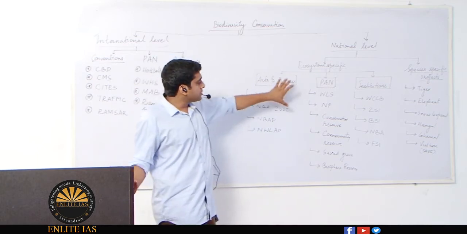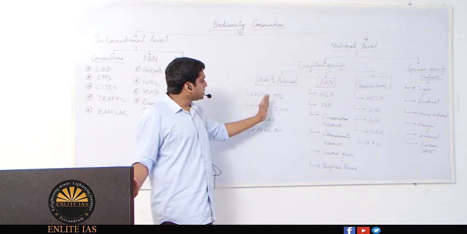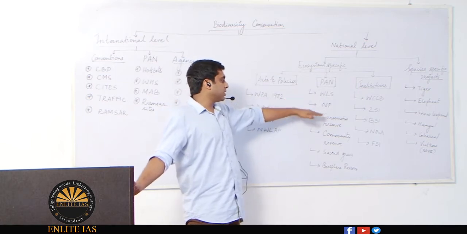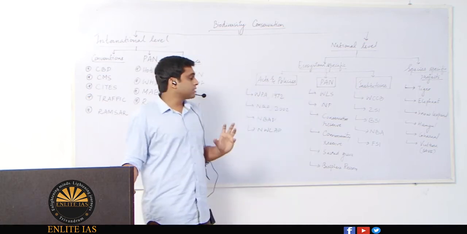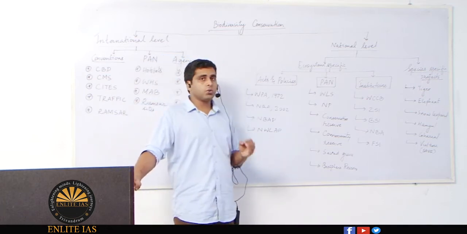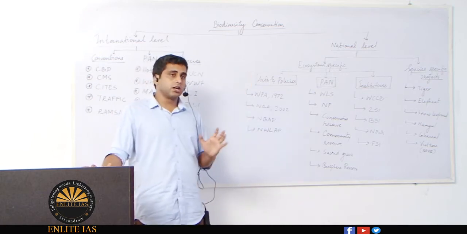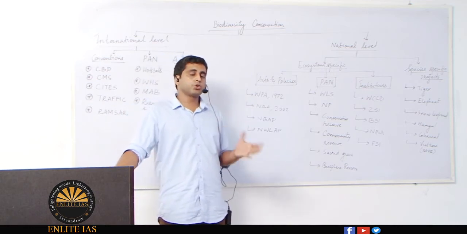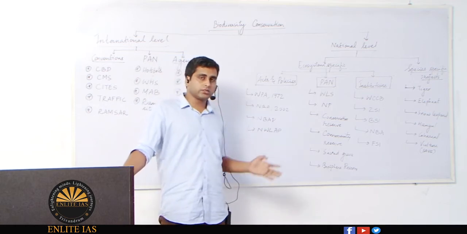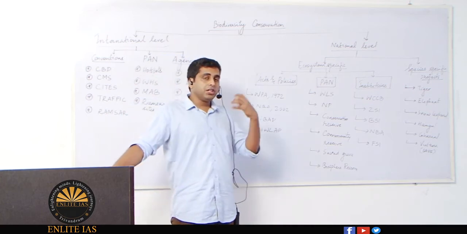Like I mentioned, there are 4 protected area networks which are specifically categorized under the Wildlife Protection Act of 1972: national parks, wildlife sanctuary, conservation reserve and community reserve. Many of you will be having a confusion about what exactly is the difference between a national park and a wildlife sanctuary. As far as legal aspects are concerned, there is not much difference because the procedure for declaring a particular area as a national park or a wildlife sanctuary is more or less similar. The difference is in the intensity of the protection.